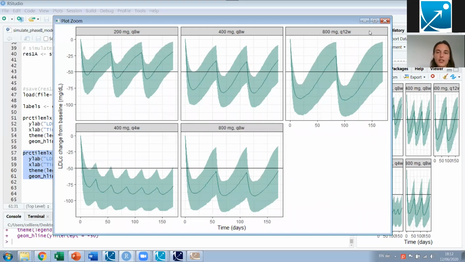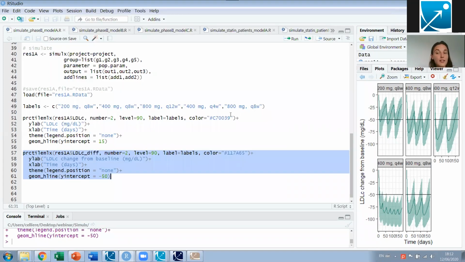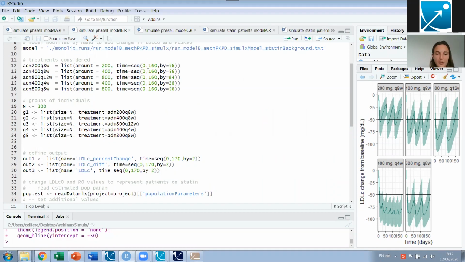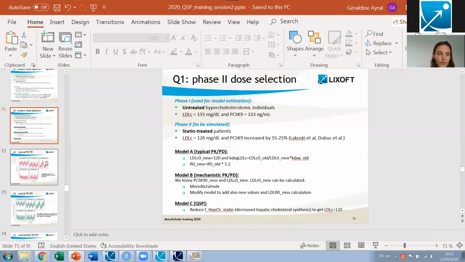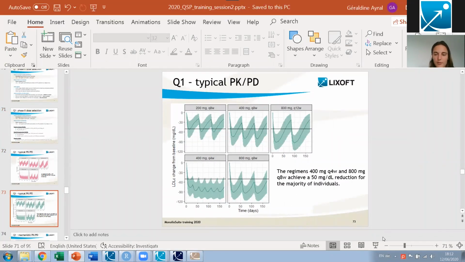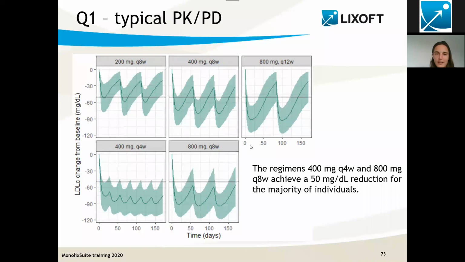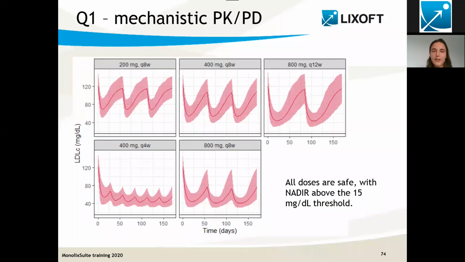So these are the predictions for the typical PK/PD model. I will now do exactly the same for the 2 other models. The R scripts are very similar, so I will directly show you on the slide. So now we have big suspense. That was the result for typical PK/PD. What do we get for the mechanistic PK/PD model?